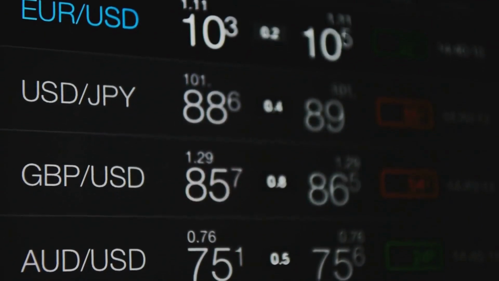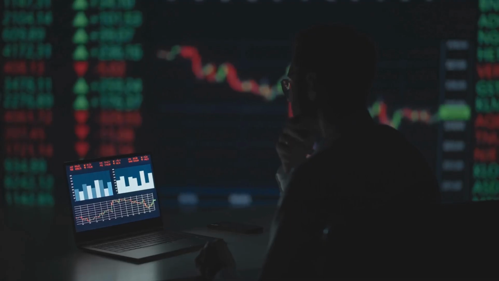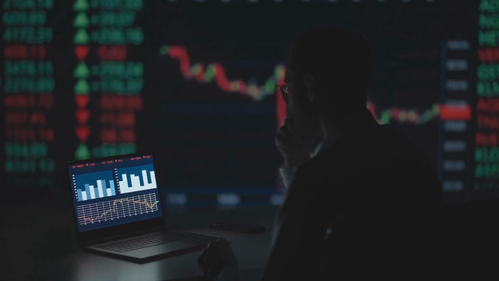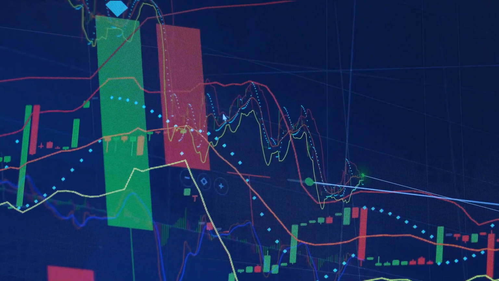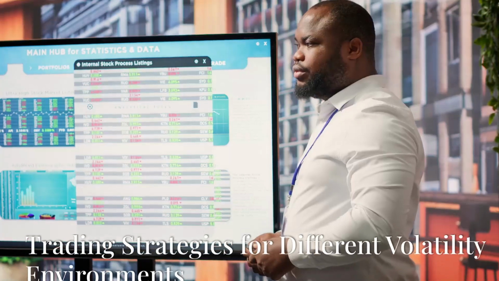Volatility smile is more common in currency options. Both out-of-the-money put and call options have higher implied volatility compared to at-the-money options. This pattern resembles a smile when plotted on a graph.